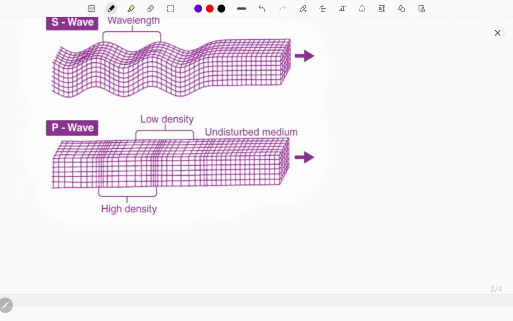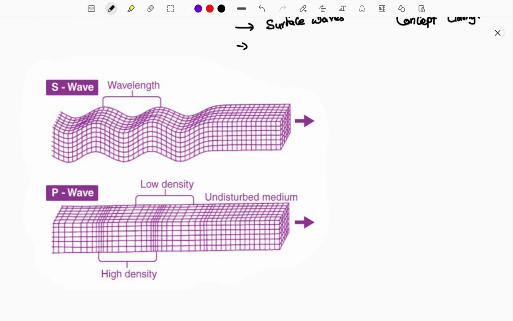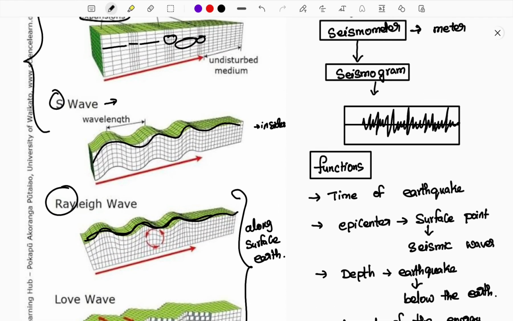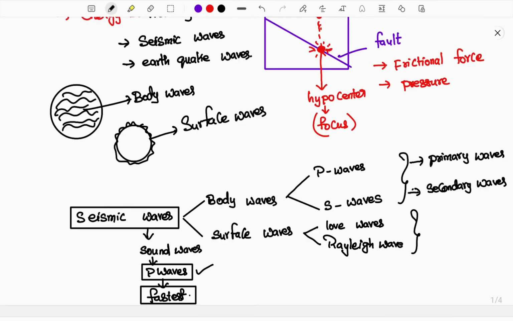Here you can see how S waves and P waves are different. I can provide an example of P waves, guys. Compression and expansion is like when you are driving a car: brake, accelerate, brake, accelerate, brake, accelerate. If you travel like that, you will face that zigzag motion. That is similar to the travelling of P waves. But this is interior to the earth, so it doesn't cause any major damage.